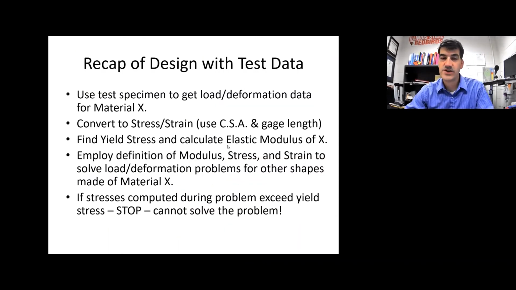All right, so recap of what you should do with these types of problems. We're going to use the test specimen to get the intrinsic data from this material. And then we're going to convert to stress and strain by using the cross-sectional area and the gauge length of the part. We're going to need to find the yield stress, and we're going to need to know the elastic modulus for pretty much all of these types of problems. And then you're going to use those three equations for stress, for strain, and for elastic modulus. Rearranging those equations in various ways is going to allow us to solve for whatever we're trying to get to.